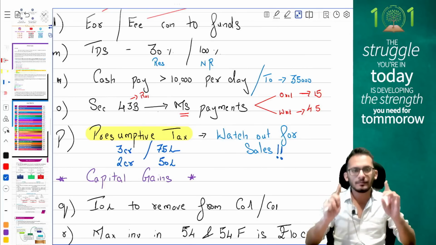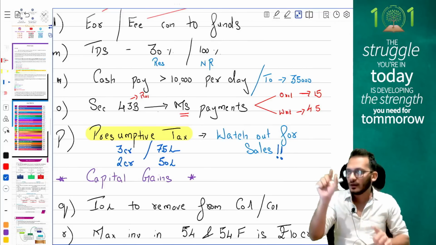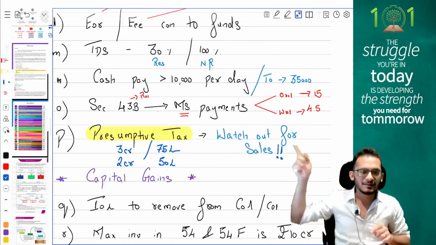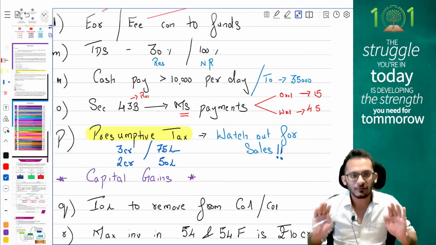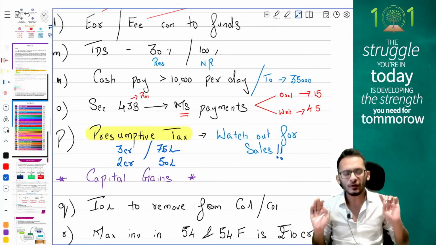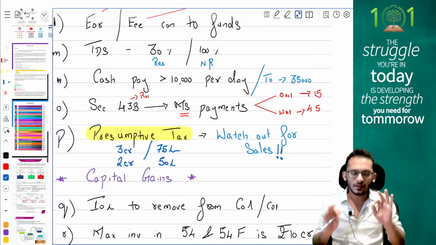Please open the P&L and always check for the sales amount. If the sales amount is less than these numbers, apply presumptive. Good enough. Super. Go forward.